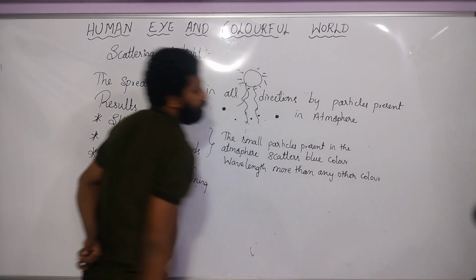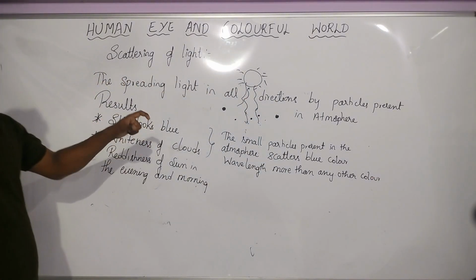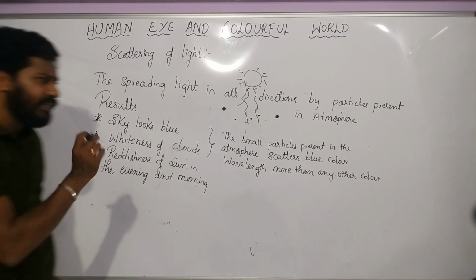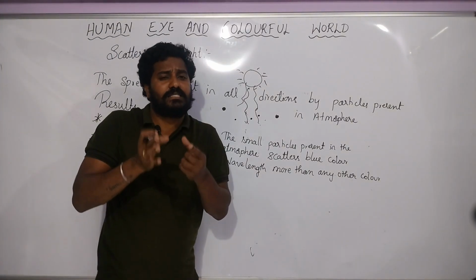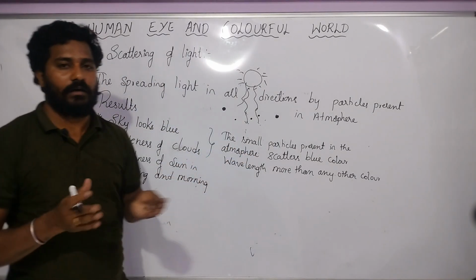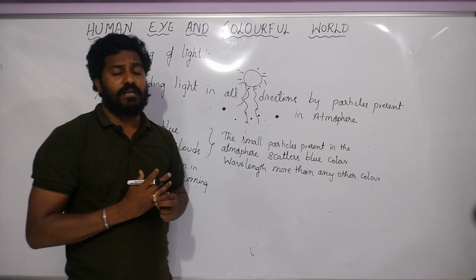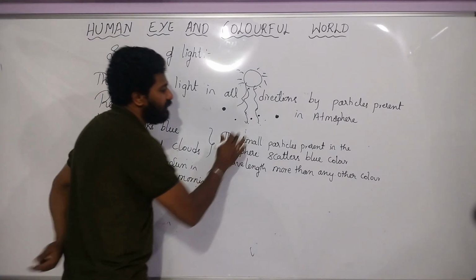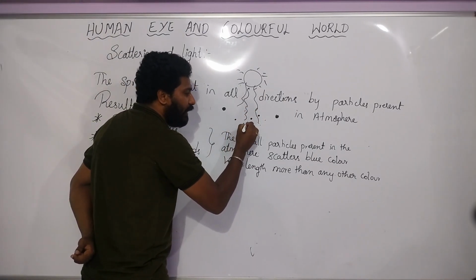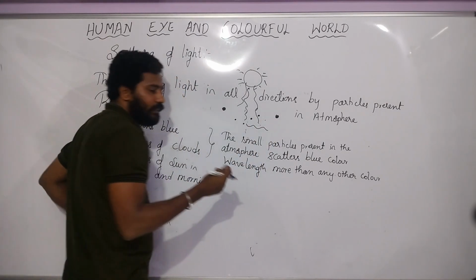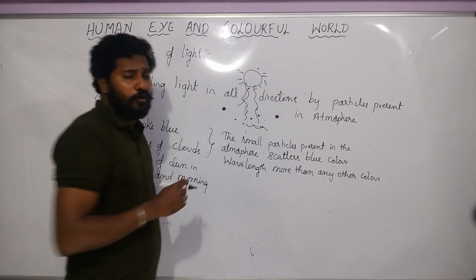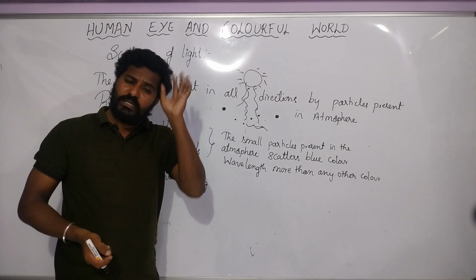So this is very important, children. You have to write as it is what I have written. Why does the sky look blue? Because the small particles present in the atmosphere scatter the blue color wavelength more than any other color. Okay, so you can also ask how. How means when the sunlight falls on these small particles, they will emit, they will spread a blue color wavelength.